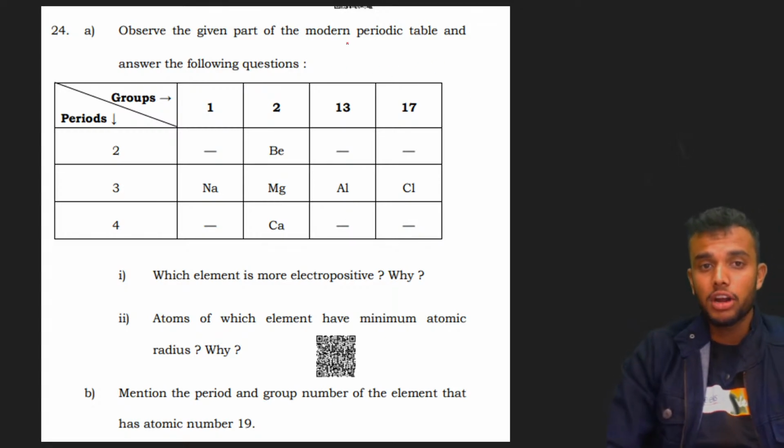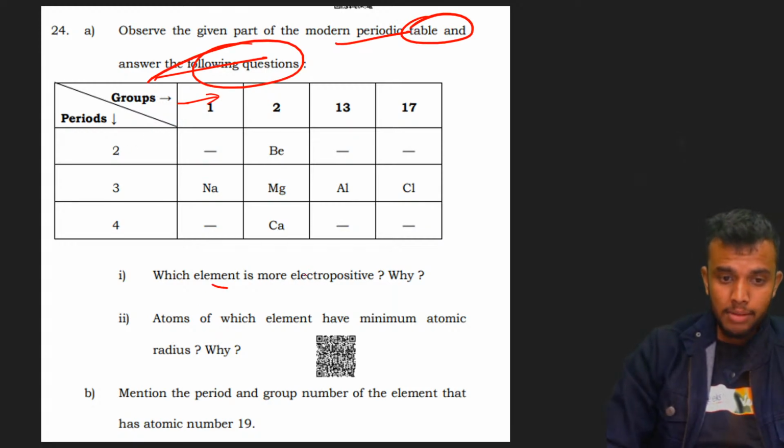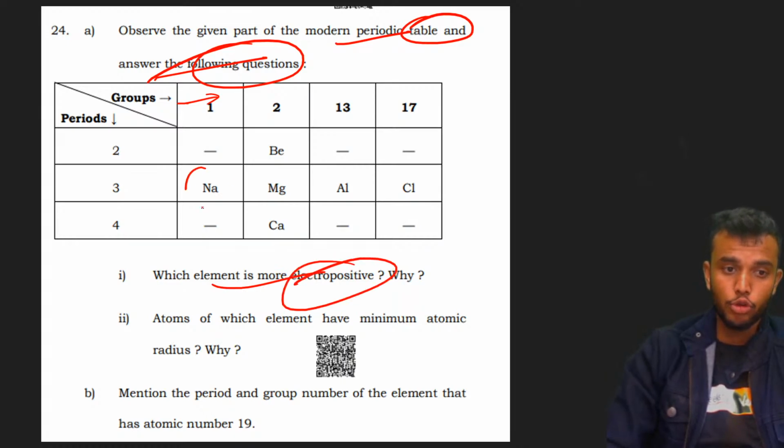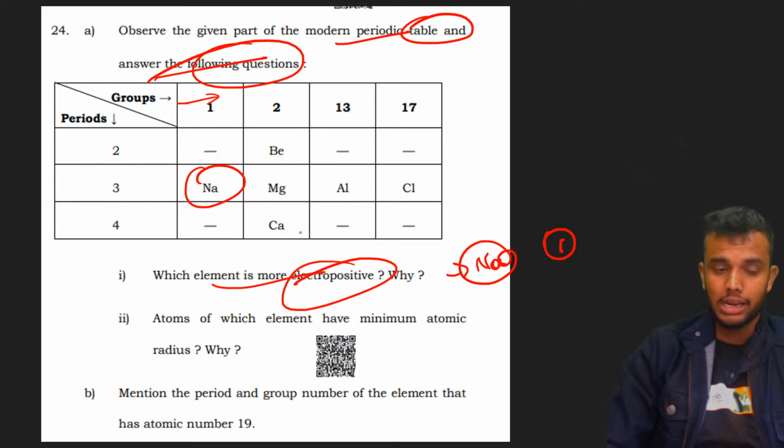Observe the given part of the modern periodic table and answer the following questions, students. These are the groups and periods, okay? Which element is more electropositive? Sodium, because it has only one valence electron in its valence shell. That's why sodium is electropositive.